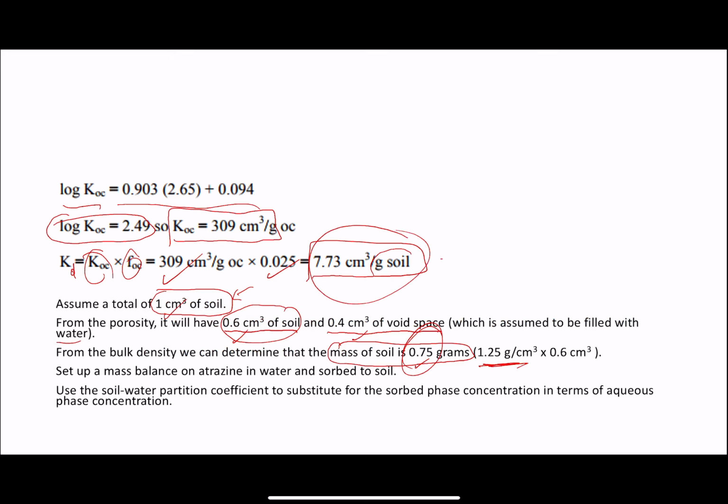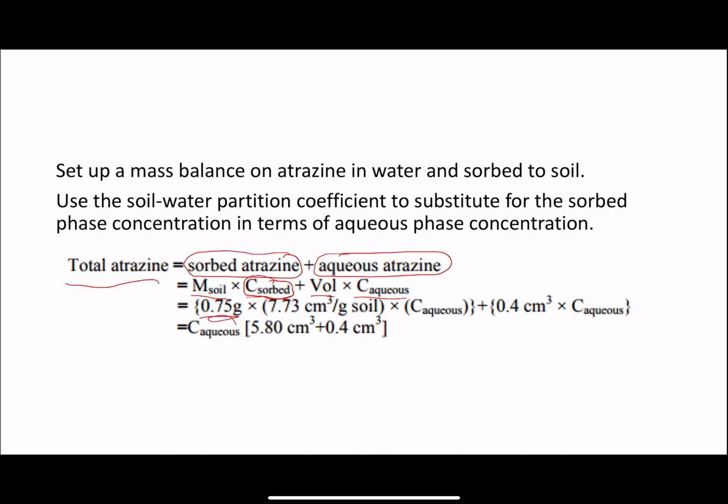Kd is equal to C solid over C water, the concentration of the organic in the solids over the concentration of the organic in the water. So now we want to make it a function of Cw. C sorbed is equal to Kd times Cw. Kd is 7.73 centimeter cubic per gram times C aqueous.